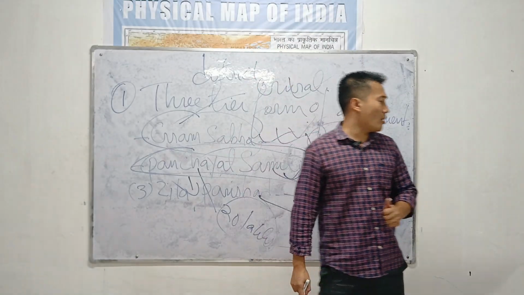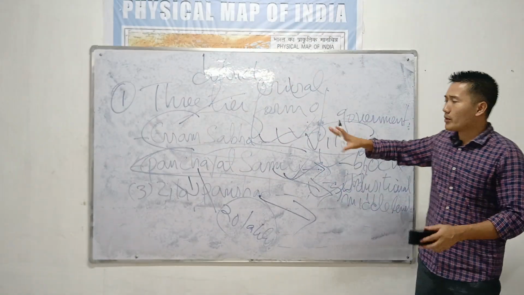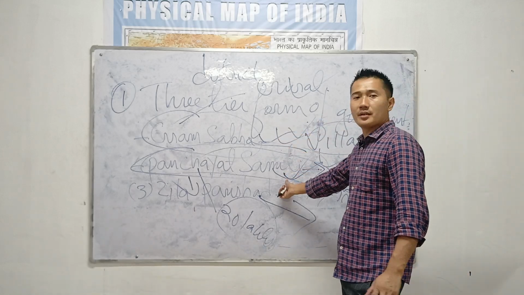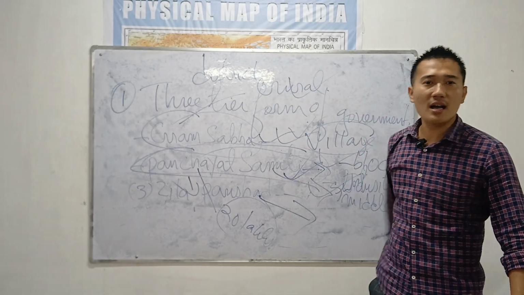Now I will discuss how these members are elected, or who can be a member of the Gram Sabha, or who can be a member of the Panchayat Samiti, or who can be a member of a Jila Parishad.